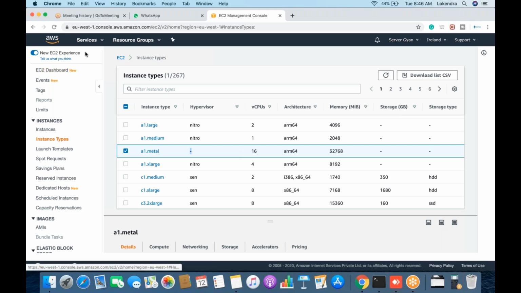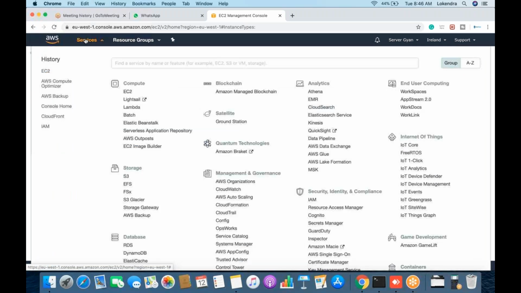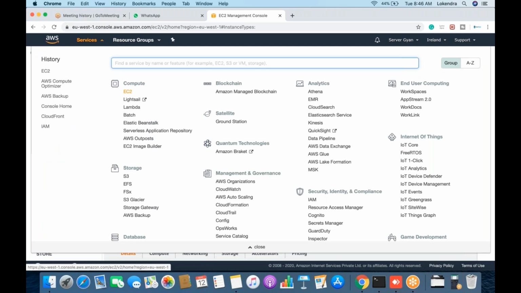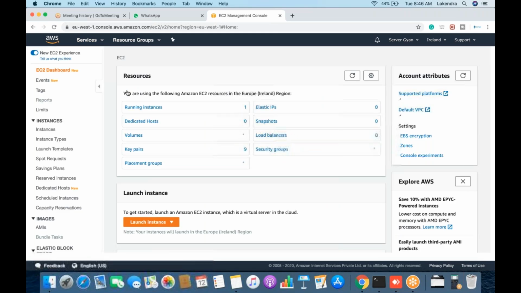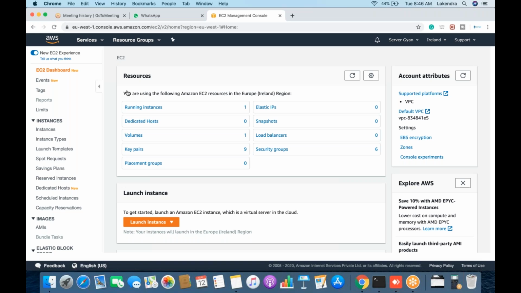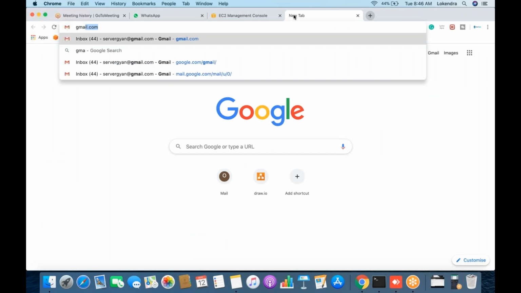Fine. Now let us talk about what are the things you need to keep in mind at the time of booting a server? When you go for booting a server, what are the things you need to take care of? My question is, when you are going to boot a server, what are the things you will take care of?